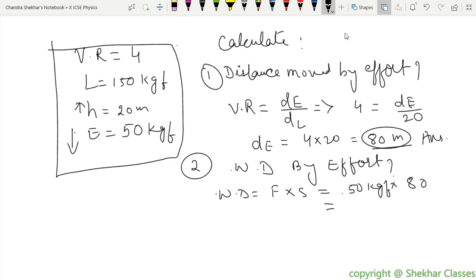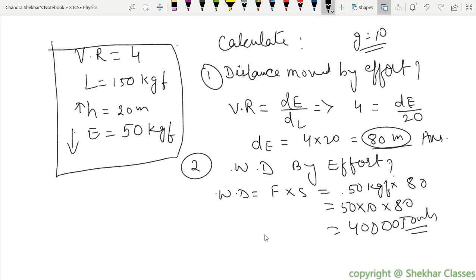Yeah, so for the sake of simplicity, let us take the acceleration due to gravity as 10. Now we can use 50 into 10, and into 80. How much is that? 40,000. 40,000 joules. Yes, and that's the work done.